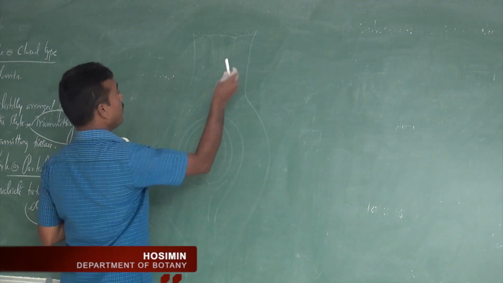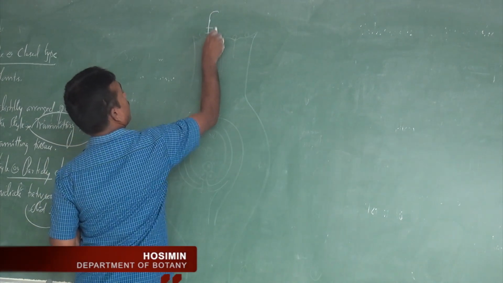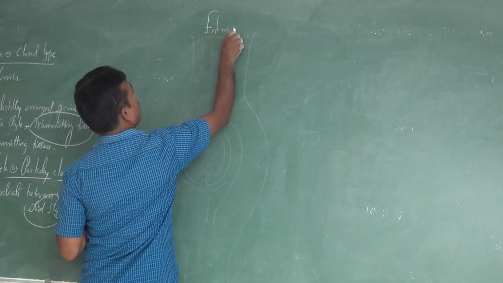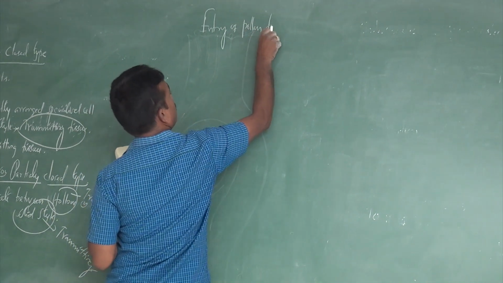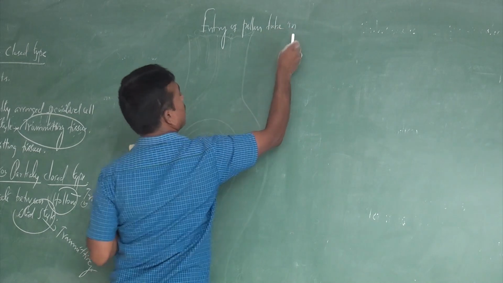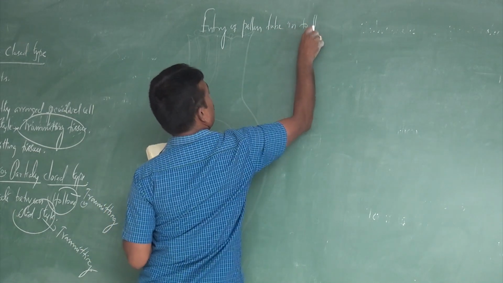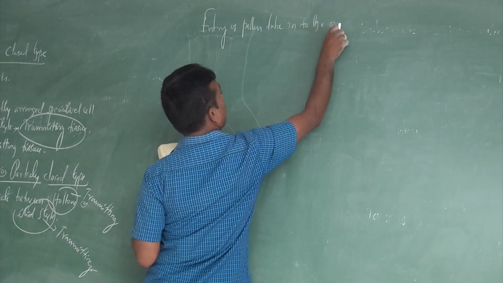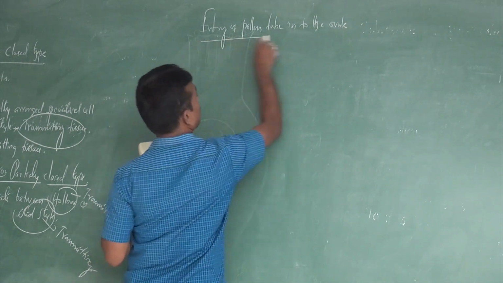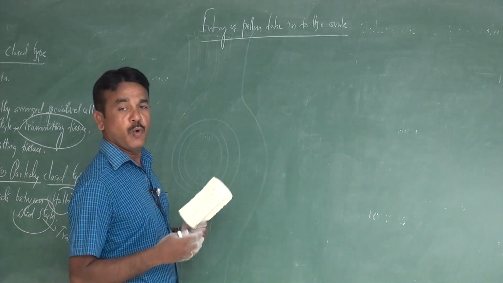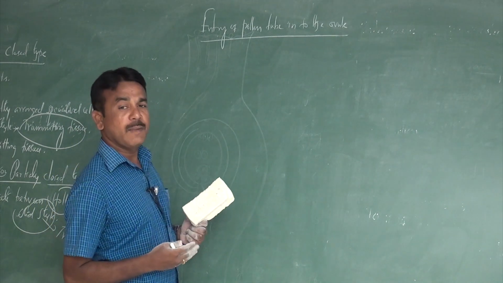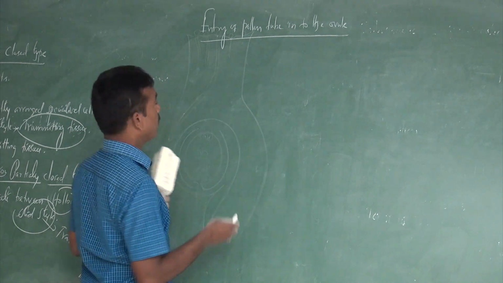The next one we're going on: entry of pollen tube into the ovule. Depending on the entry of the pollen tube, the ovule can be classified regarding what, into three types.